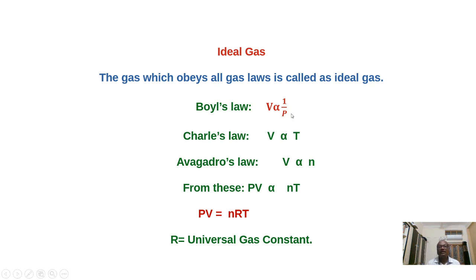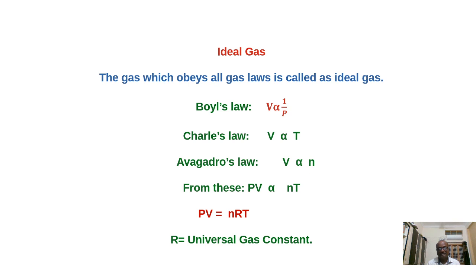According to Boyle's law, V is inversely proportional to P at constant temperature. At constant temperature, the volume of the gas is inversely proportional to its pressure for a given mass of gas.